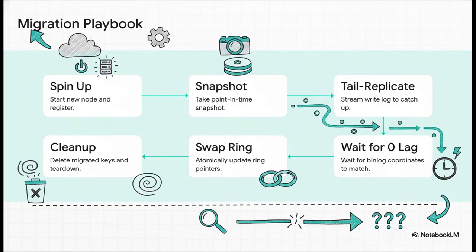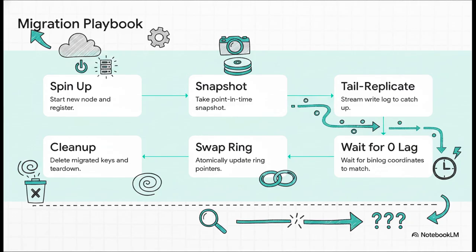First, spin up the new node. Second, snapshot the data from the previous owner. Third, tail replicate the write log to catch up on any queries we missed during the snapshot. Fourth, stare at your metrics until that replication lag hits exactly 0. Fifth, you do a very brief stop the world pause to atomically swap the ring pointers.